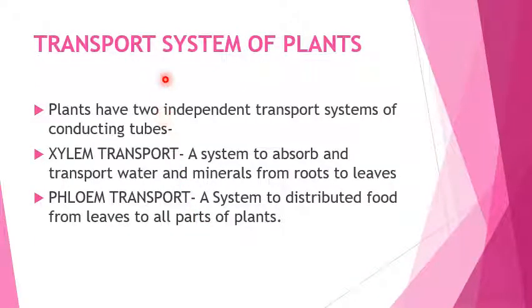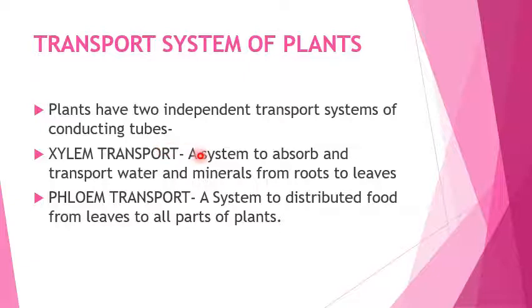Plants have two independent transport systems of conducting tubes. Number one is xylem transport, another is phloem transport. These are also known as complex plant tissues. What is the function of the xylem?